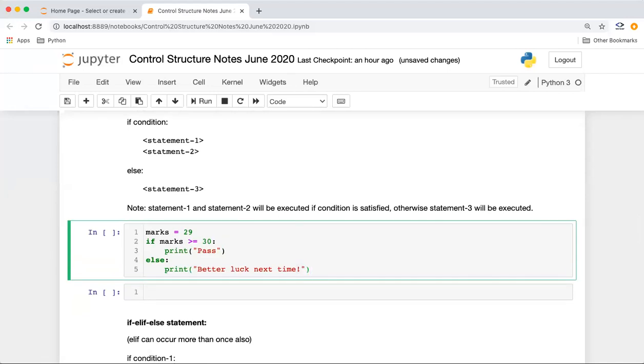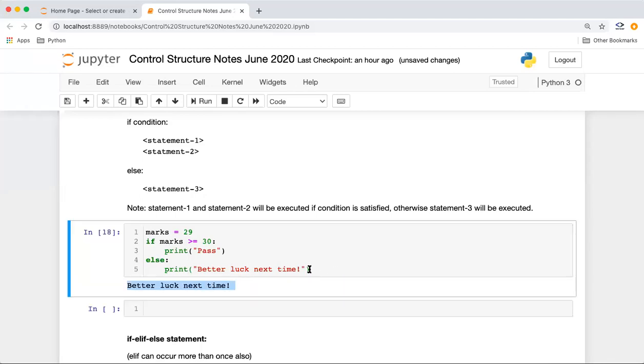So guys, just tell me one thing, do you think this line will be executed? If I execute this program, will the if condition be executed, or will it just execute 4 and 5? So it will execute, right? First it will assign the marks, and it will check the if condition, and the condition doesn't satisfy. So we know that if the if condition is not satisfied, we have to go to the next branch, which is the else part, and in the else part we'll execute this, right? So line number 1 will execute, 2 will execute, then 4, 5, right? So the output is coming as better luck next time, right?